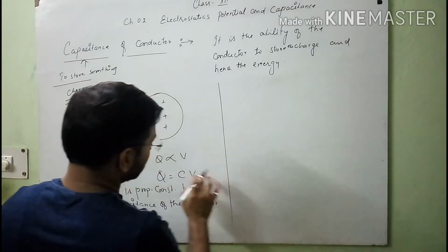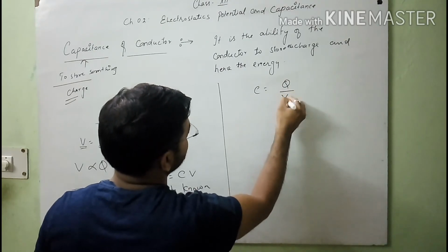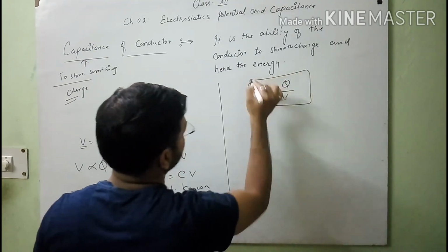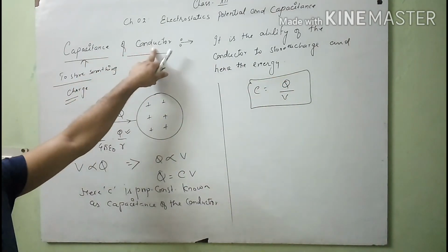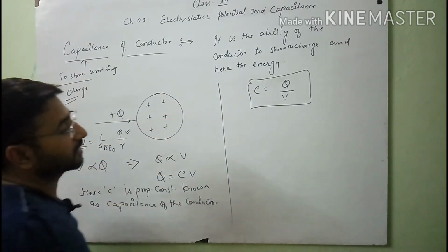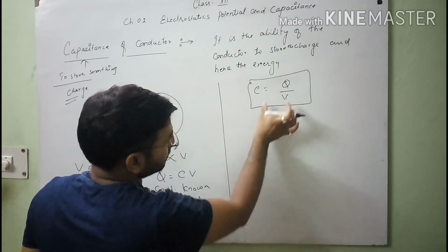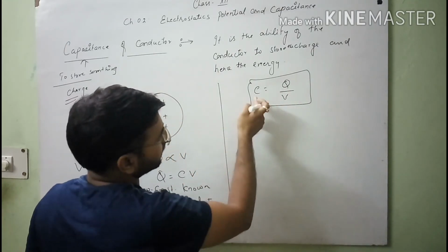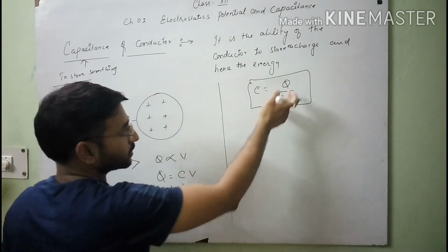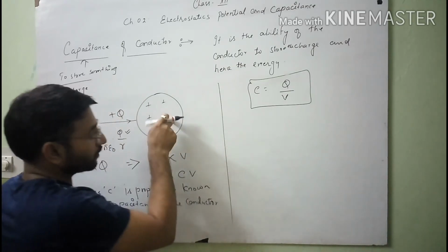So we can write C equals Q over V. This is the formula of capacitance of a conductor, or the electrical capacitance of the conductor. The electrical capacitance of a conductor is the ratio of the charge given to the conductor and the electric potential of the conductor.